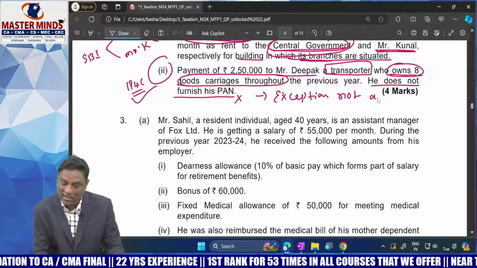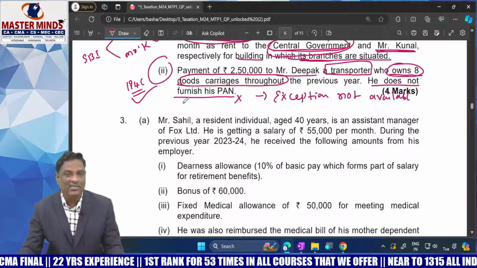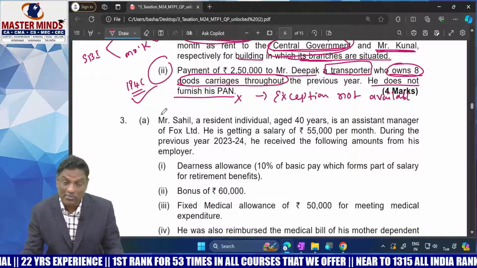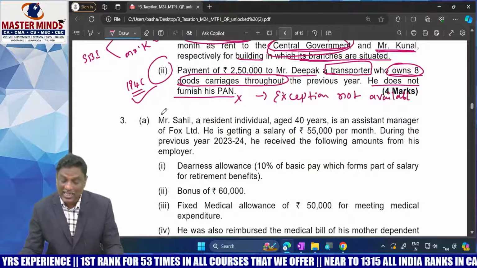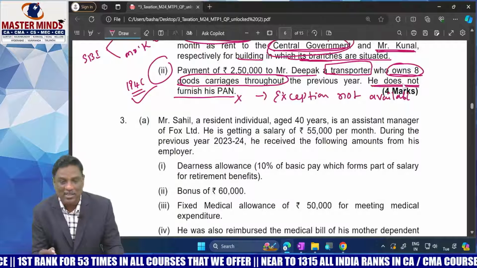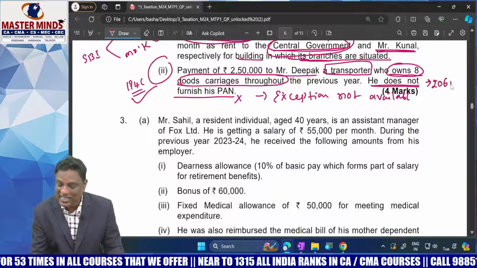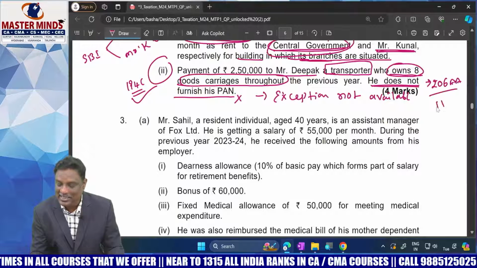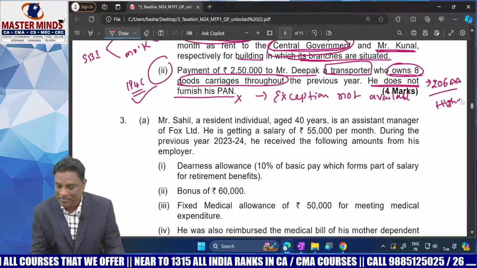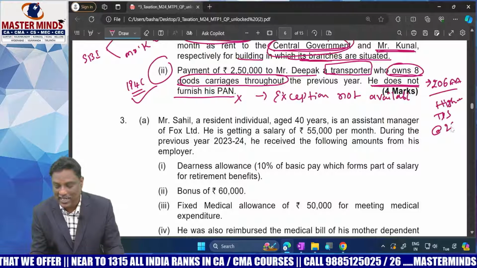Therefore, TDS is required under section 194C. And one more important point here is that the TDS rate is 20%, because he does not furnish his PAN number to the payer. Therefore, section 206CAA gets attracted. Then higher TDS is applicable at the rate of 20% instead of the rate specified in the Act.